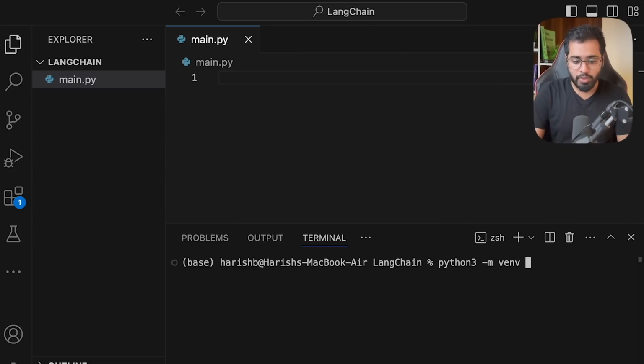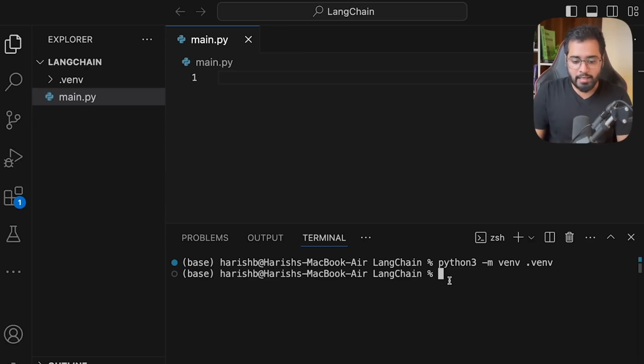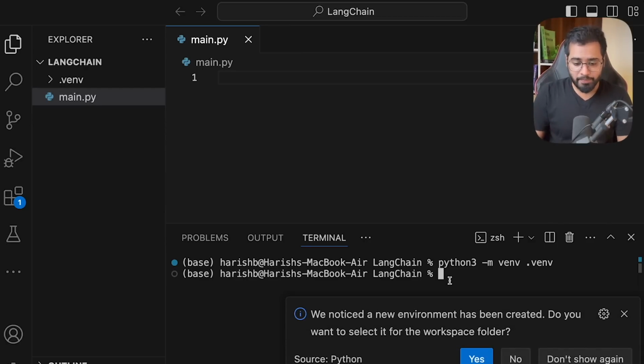And finally, we need to give the name for the virtual environment that we'll be creating as well. So I'm going to name the folder that will be getting created as .venv. So we put this dot here so that the file that will be created will be hidden, but you can also choose not to hide it as well. So in that case, we can just not put the dot there. So let's press enter. And now you can see that we have the virtual environment created. So the first step of creating a virtual environment is done.